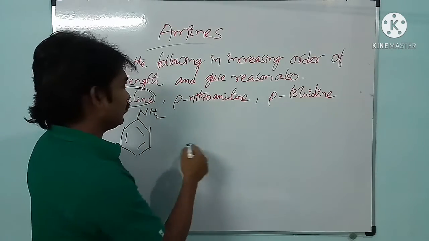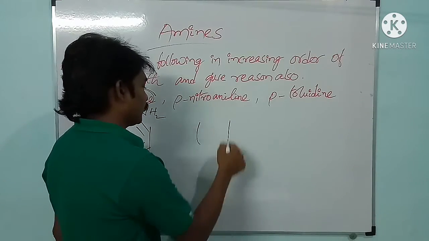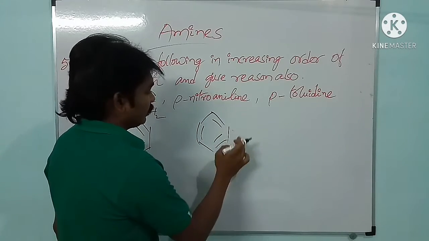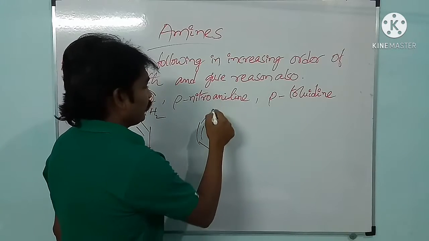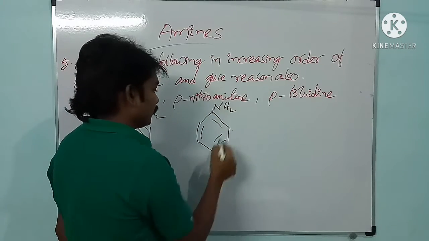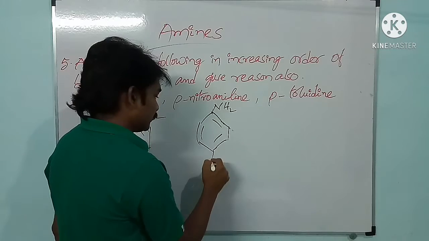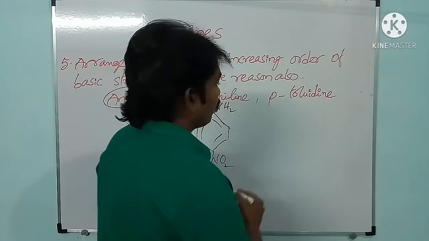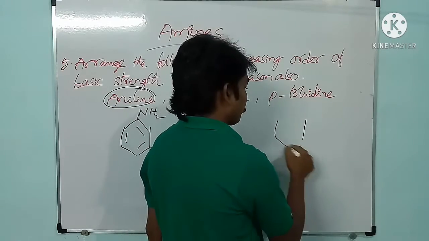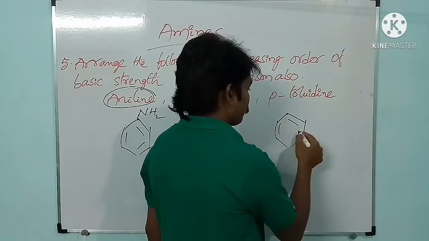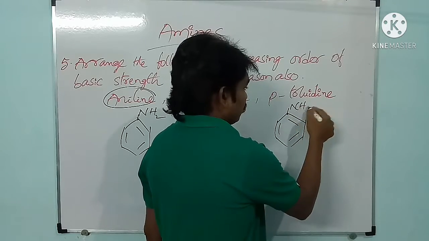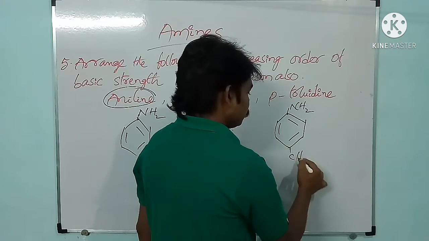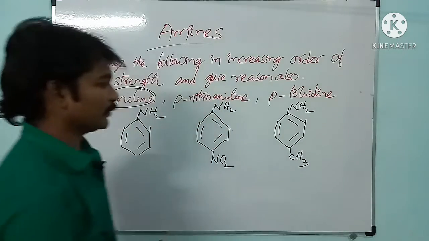And p-nitroaniline, in the sense nitro group is in para position, and p-toluidine, here it has a methyl group at para position.